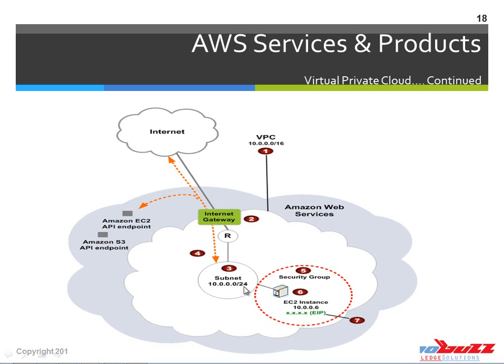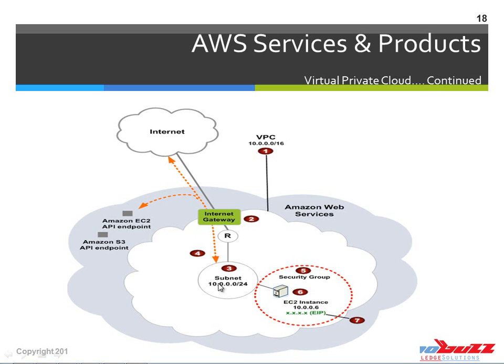The IP subnet which we define while creating the virtual private cloud, that range of IPs will be assigned to each and every resource that we allocate in our virtual private cloud, and 4 IPs in that range will be reserved. The first 3 and the last one are reserved by AWS, and the rest will be used for each and every resource that we use. The important point is that we won't be able to change a private IP which is assigned to a resource. Even if you restart or stop the instance, the IP stays allocated to that resource. We won't be able to change that IP address.